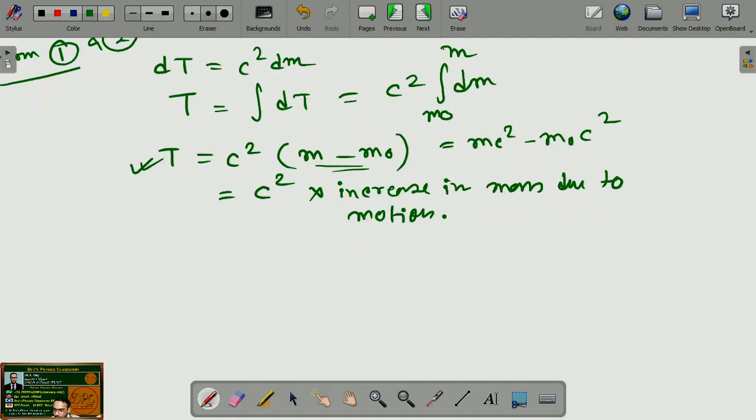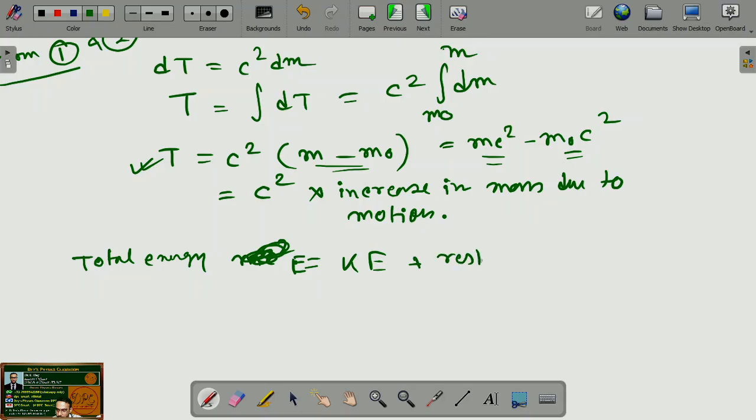Now this one is kinetic energy. So kinetic energy is total energy minus rest mass energy. So the total energy E would be equal to kinetic energy plus rest mass energy. So kinetic energy is T, plus rest mass energy m0 c square. Now T value is this one.